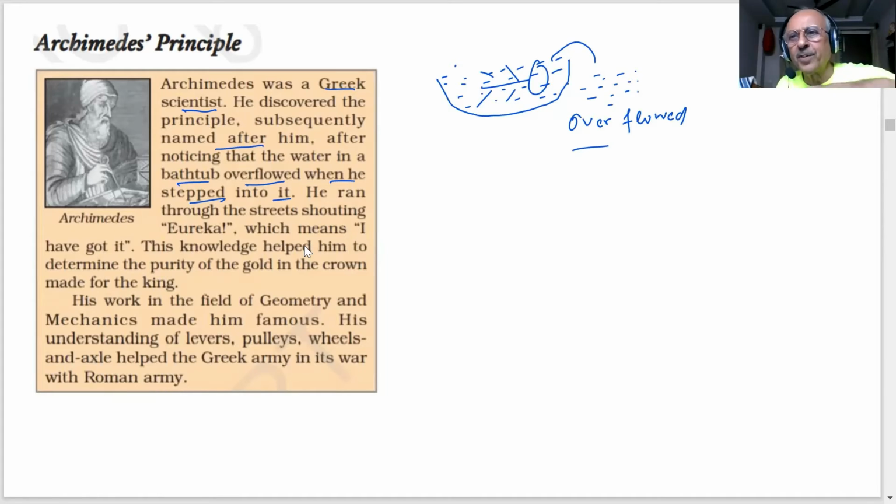That means he puts his body inside the water tub and the water comes out. Everyone experiences it, but a scientist will try to find the reason for this curiosity. What is the reason? Can he form a law out of this?